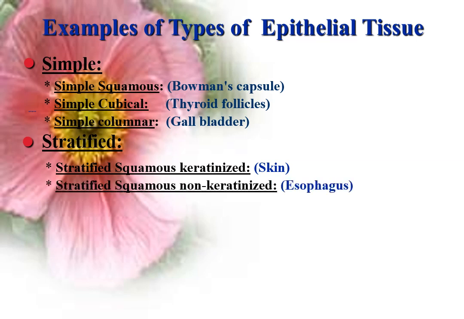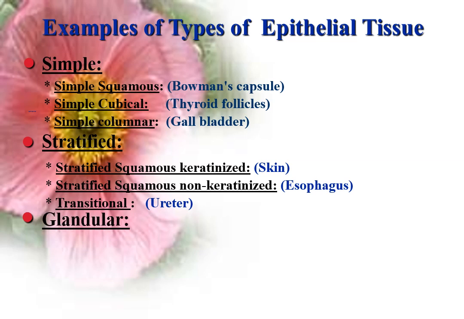Stratified squamous non-keratinized epithelium, formed of several layers of cells with flattened top layer, not covered by keratin. An example, the epithelium lining the esophagus. Transitional epithelium, formed of several layers of cells with broad, rounded, maybe binucleated top layer. An example, the epithelial lining the ureter.